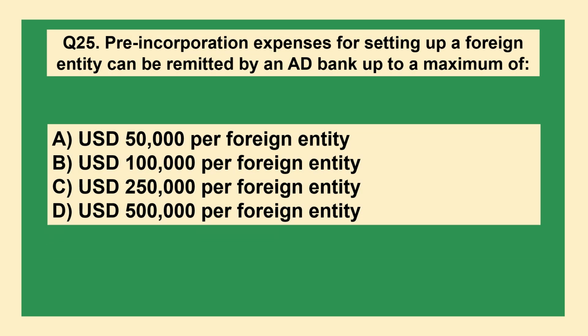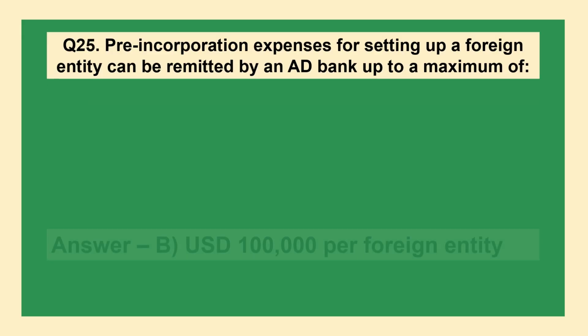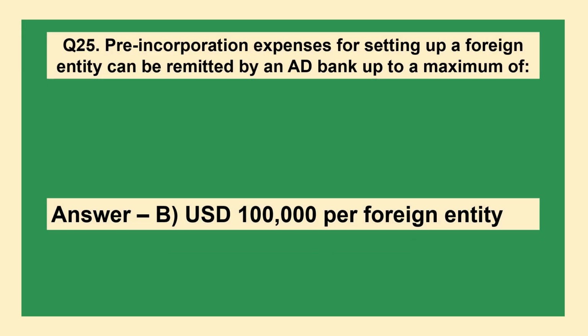Pre-incorporation expenses for setting up a foreign entity can be remitted by an AD bank up to a maximum of: A. USD 50,000 per foreign entity, B. USD 1 lakh per foreign entity, C. USD 2 lakh 50,000 per foreign entity, D. USD 5 lakh per foreign entity. The answer is option B. USD 1 lakh per foreign entity.